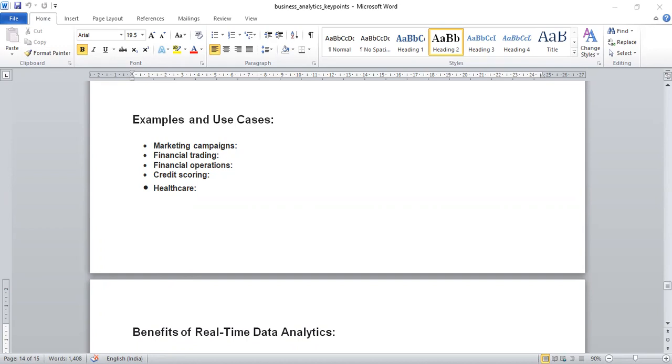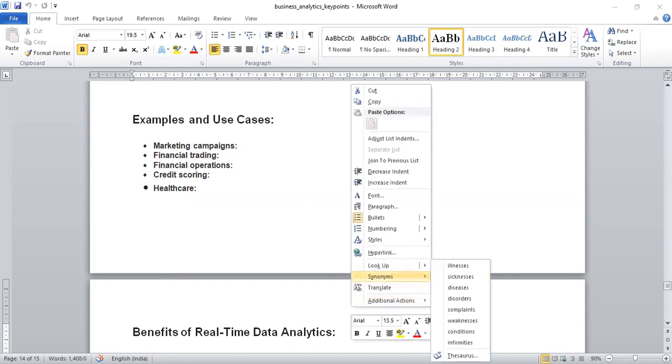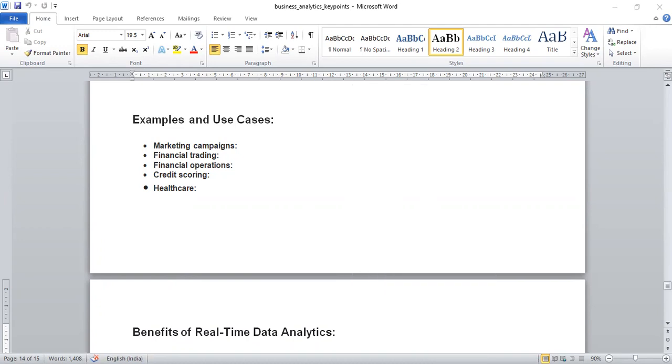Okay, so here you may get such kind of data like heartbeats, okay, pulse rate. So you have to work on those data on a real-time basis. Okay.